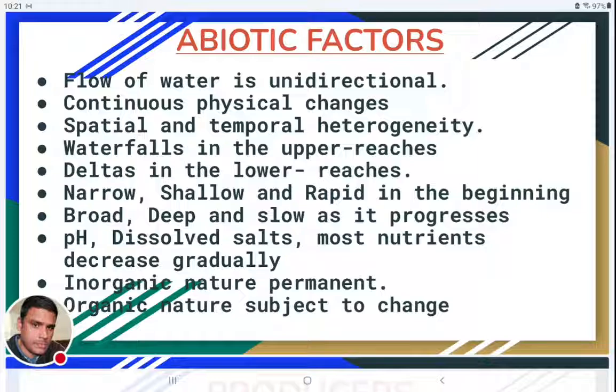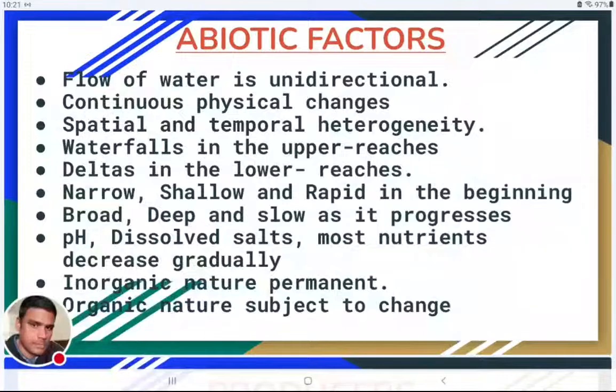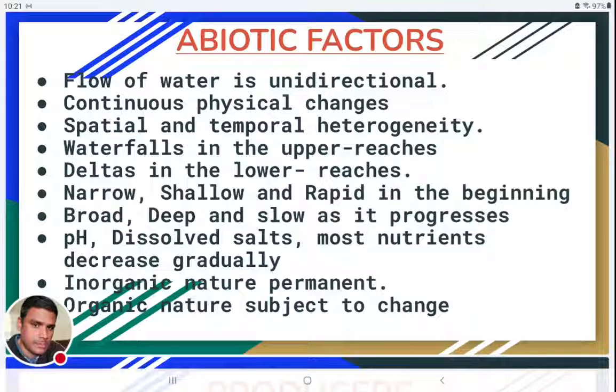That means in some seasons, one type of situation will be there in the river, and in other seasons, some other different types of situations will be there. We know that during the summer seasons, these Lotic water ecosystems usually dry up, and only some amount of water remains, and in some other places the water flow will be completely disappeared. But during the rainy seasons the water flow will be seen in large quantities. So time also plays an important role in the physical appearance of the Lotic water ecosystem. So time dependent changes are called temporal heterogeneity.